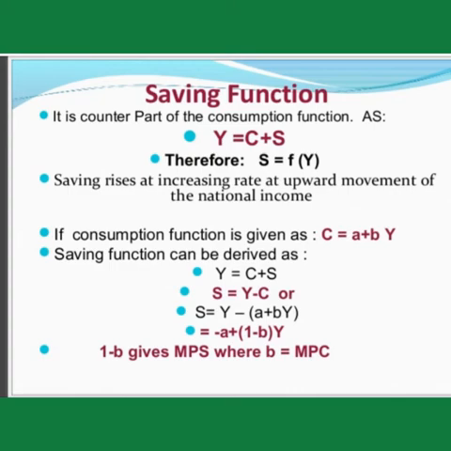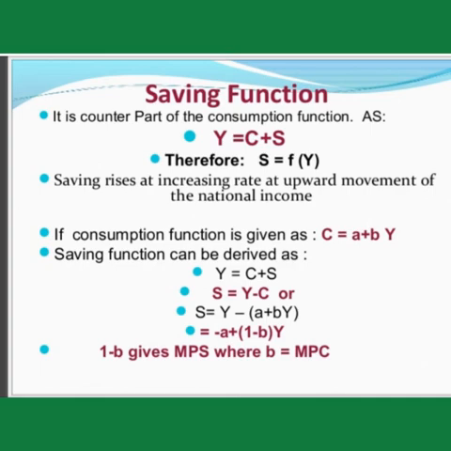For the savings function, Y equals, we are using income either for saving or for consumption. To find out the saving, we have to bring the income to this side. So S equals Y minus C, and if you substitute the C, that is C equals A plus BY, right?